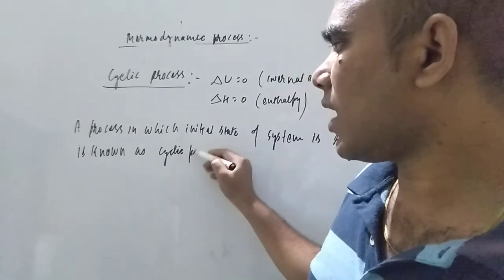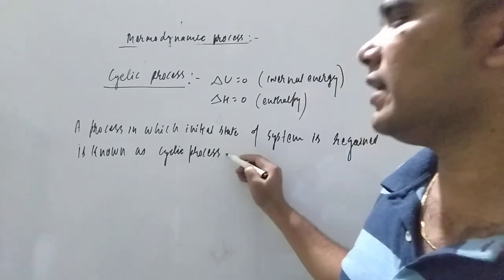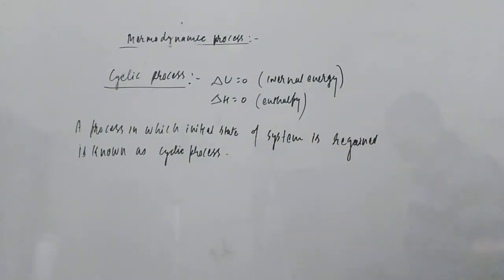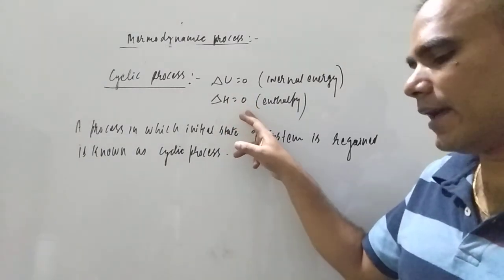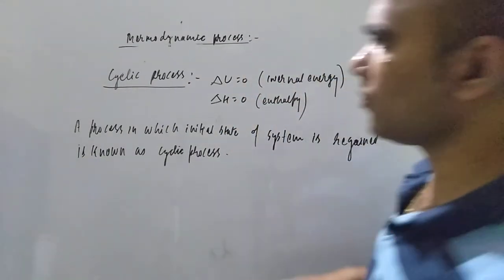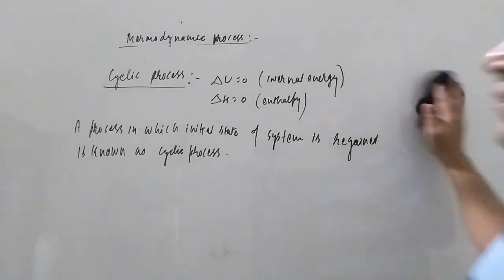After several processes, if you are able to get the initial state, that is known as the cyclic process. In the cyclic process, we have to keep in mind delta U, internal energy, and enthalpy, both have to be 0. Now next one is the reversible process, student.